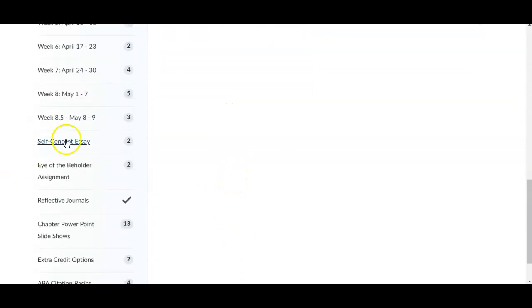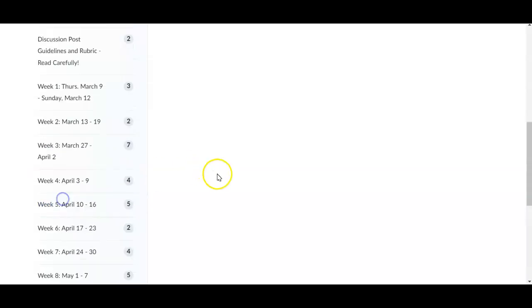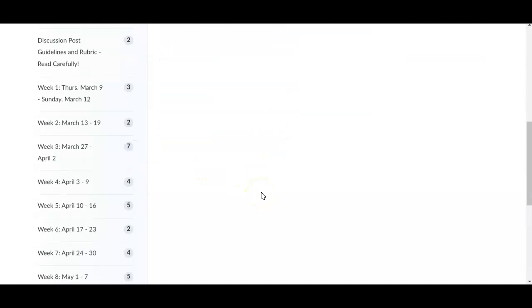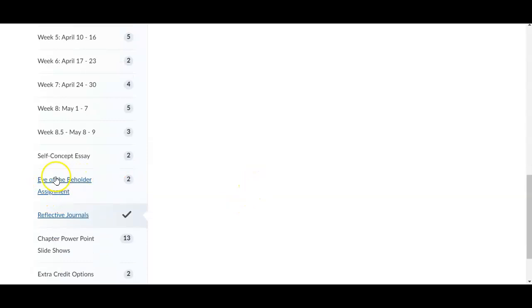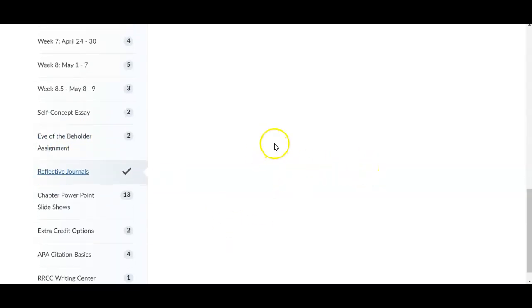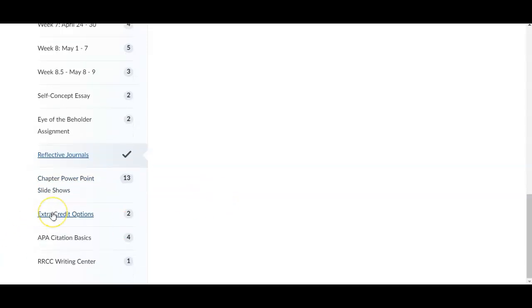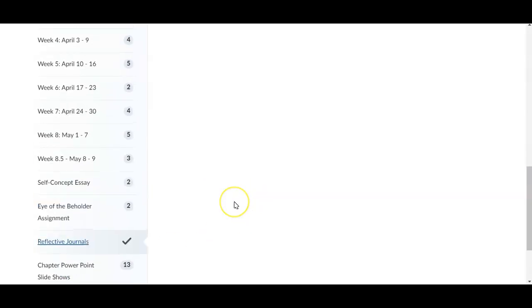If you go down here, the self-concept essay, the bigger assignments here, you can click on. We have a series of reflective journals. You can find that assignment in this module. Again, it'll also be linked on the weeks that it's due, and the other 2 written assignments. And then Eye of the Beholder also uses the discussion board. Down here, you'll see the chapter PowerPoint slideshows. These are just slideshows, they're not videos, but some students find them helpful just to look over in conjunction with the reading. You definitely still need to do the reading, but some people find those helpful. And a couple extra credit options and some information about writing.